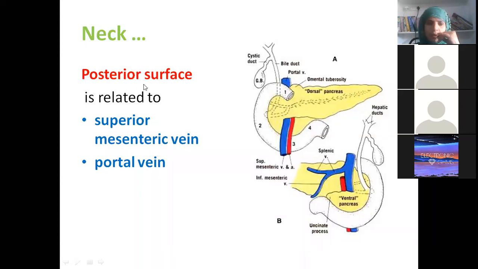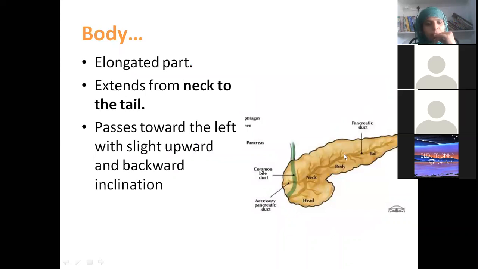Okay, now coming to the body. The body extends from the neck to the tail. Lokesh, where is the tail situated, from yesterday's lecture? Hilum of the spleen. Very good, excellent. So the body is an elongated part extending from the neck to the tail. It passes towards the left with a slight upward and backward inclination. It goes backwards.